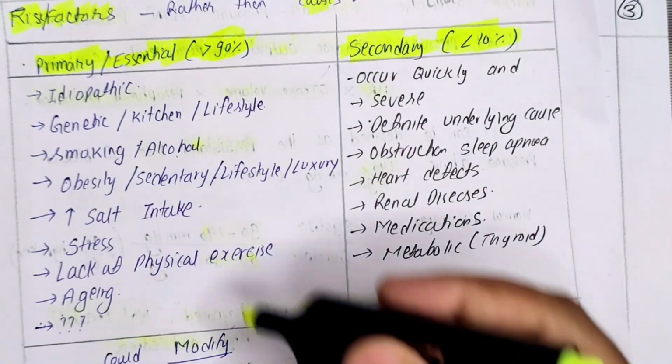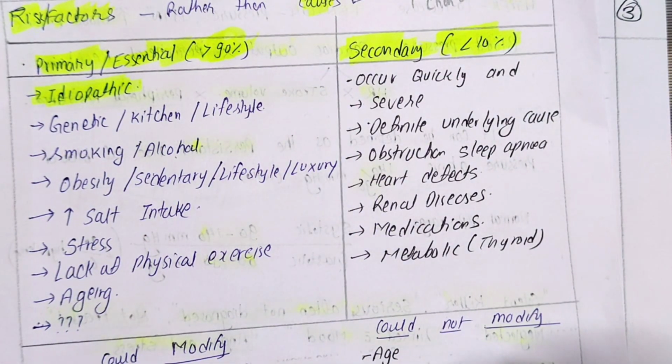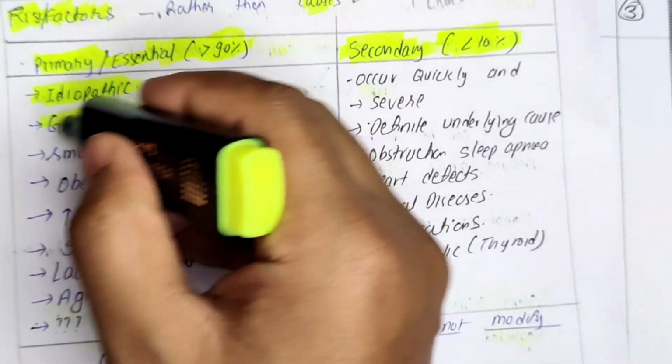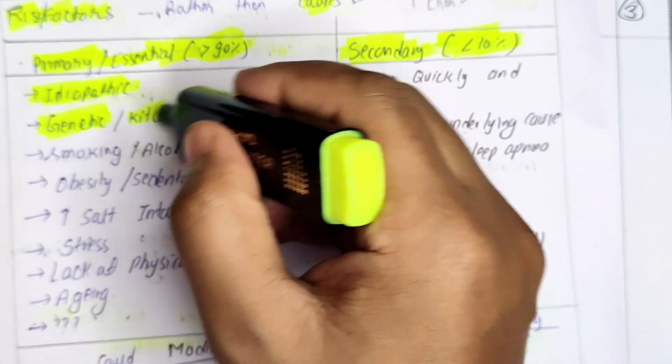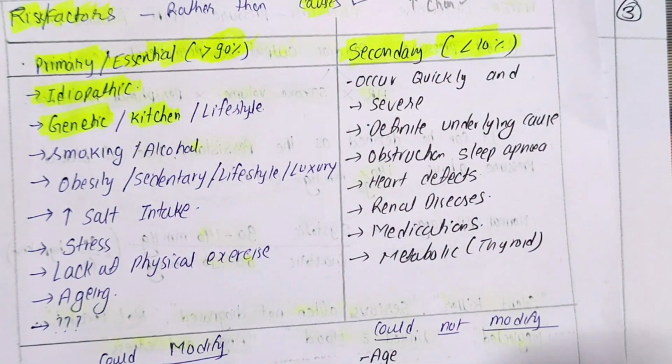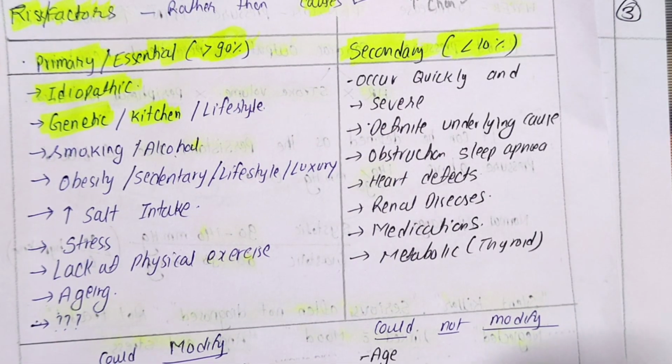So what are the risk factors? First is idiopathic, meaning I am not sure what the condition or cause is, but BP is increasing. Second is genetic predisposition. If my father and mother share conditions like hypertension, I am at more risk. Along with genetics, we will link the kitchen also. Whatever my father and mother eat, they will give the same to me. It will not happen that in my house my parents are eating nice spicy food and feeding me boiled food. That is not the case in the Indian kitchen especially.